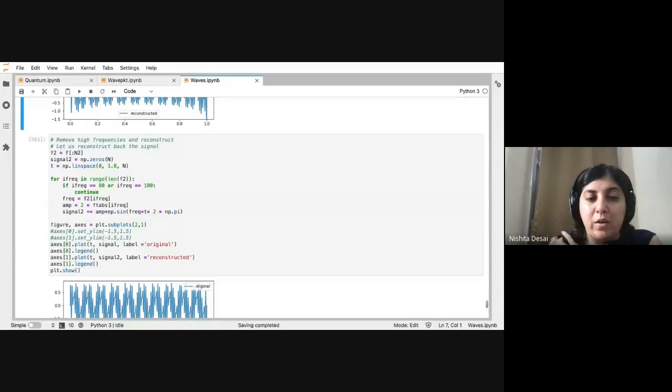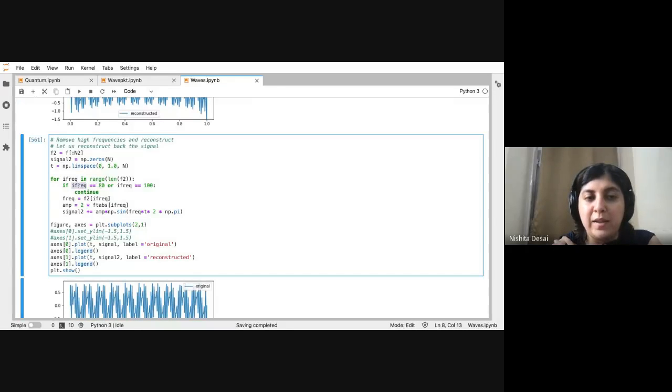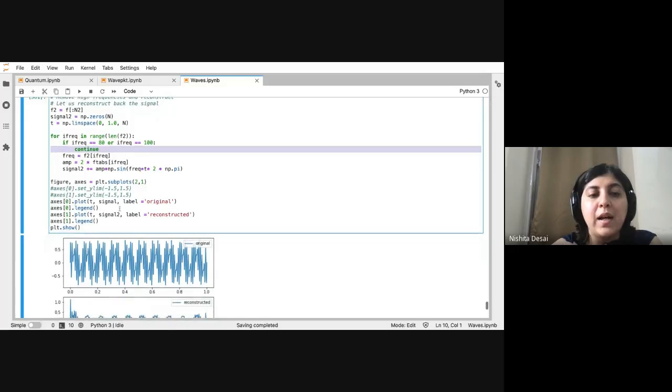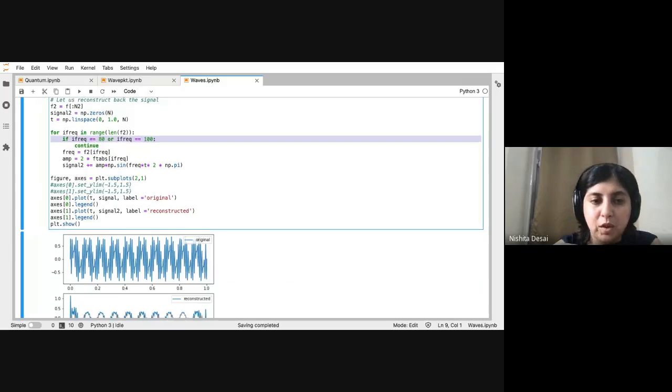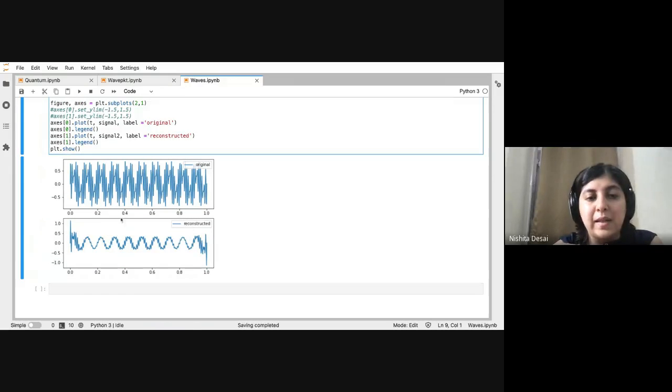So if the frequency is either 80 or 100, we don't sum up that component. We just continue the loop. Then we can plot the resultant. What this is doing is summing up all Fourier components except these 2 that we know. So you can see that this is the result, let's call this subtracted.